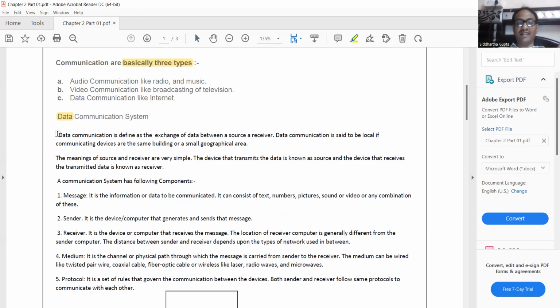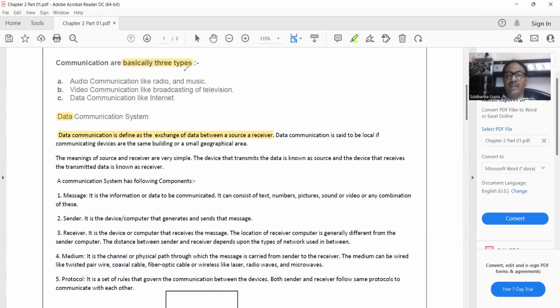You can see that data communication is defined as the exchange of data between a source and a receiver. Exchange means data is transferred from one computer to another computer. I will explain it with a diagram for better understanding. Suppose I am going to explain data communication in this series.